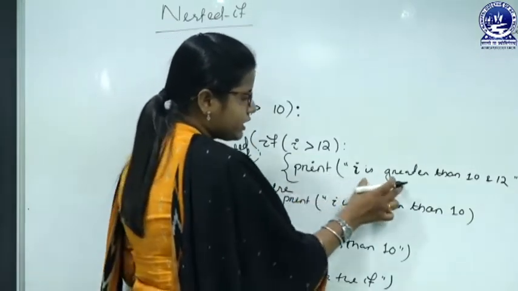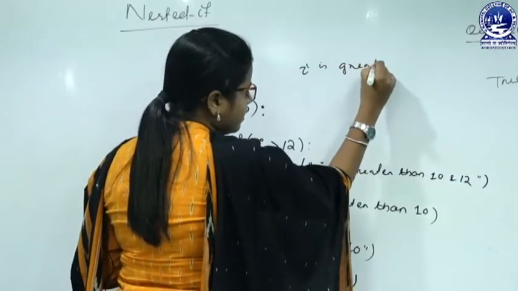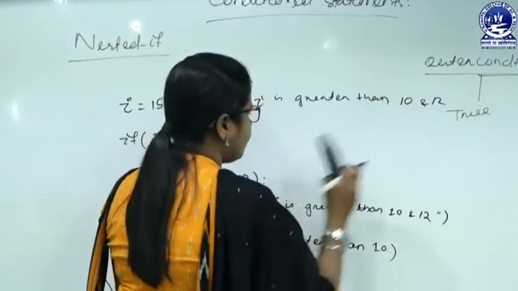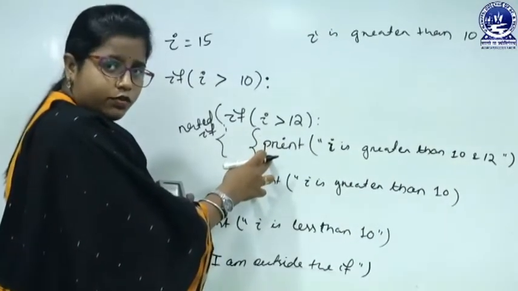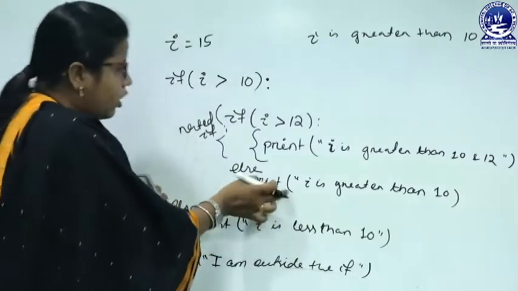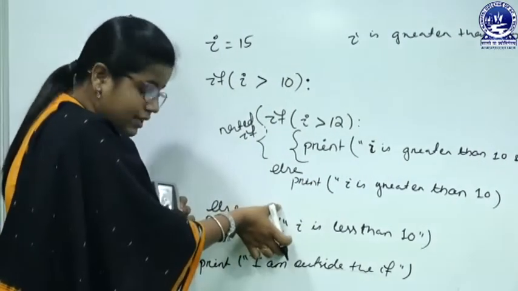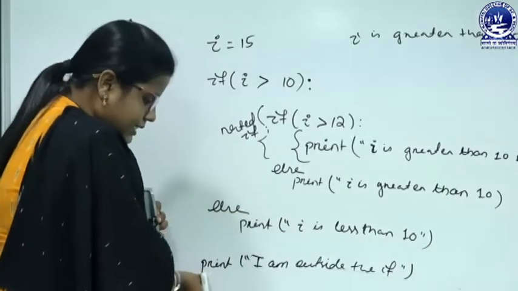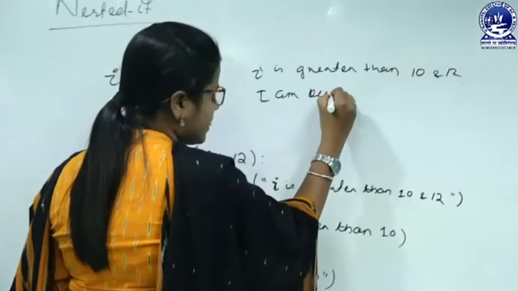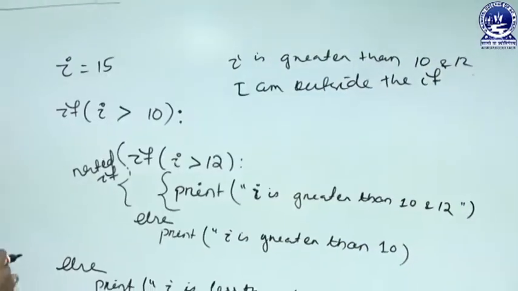Here we are checking a condition within another condition. So the output screen will print that I is greater than 10 and 12. Next, where does the control flow? Here the condition is true, so we have to omit the else part. Also this condition is true, so we also have to omit this else part. Then the control flows to the last statement, that is I am outside the if.